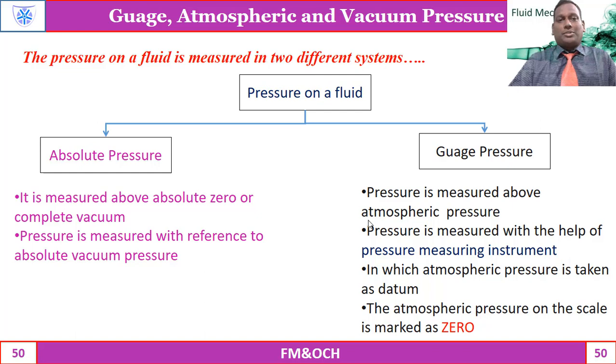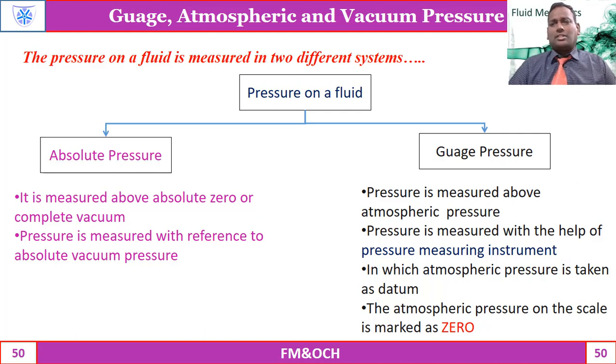So absolute, it is measured above absolute zero or from the complete vacuum. If you consider the pressure from there, it is called absolute pressure. When the pressure is measured with reference to vacuum pressure, it is absolute pressure. Now what is another system? Gauge pressure is measured above the atmospheric pressure. We call this a gauge pressure.